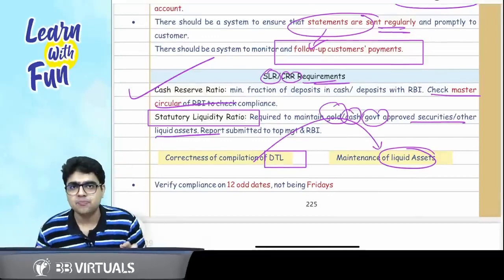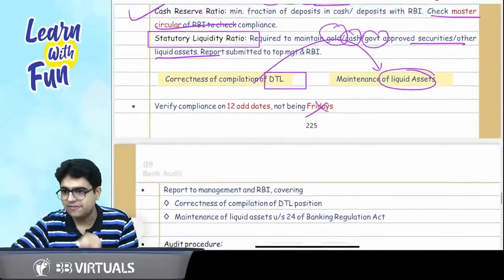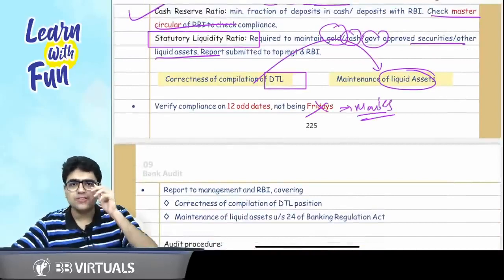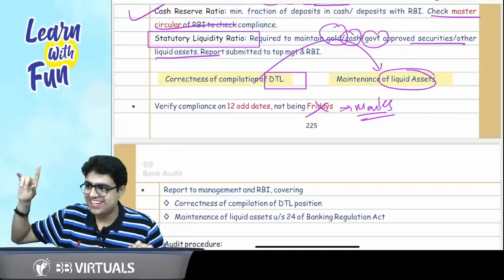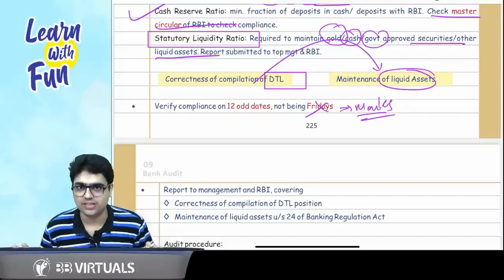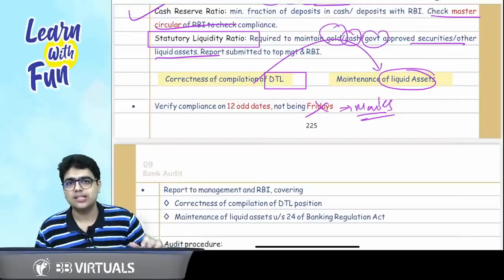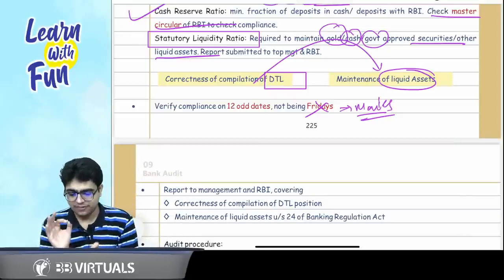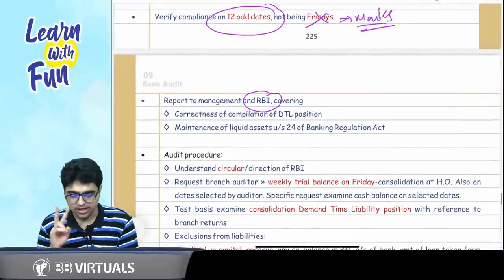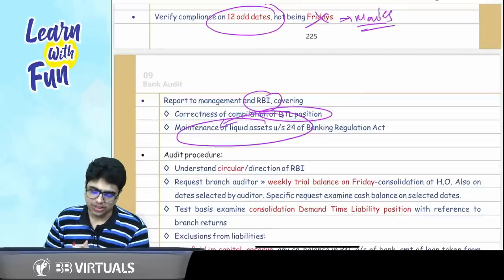But the main game is this: checking of SLR will take place on 12 odd dates during the year, not being Fridays. Sir, why not Fridays? Fridays are meant for movies. Fridays are meant for Bollywood, Hollywood, Tollywood, but not for SLR checking. The reason is that on Fridays, the SLR requirement is already checked at the head office. So it's better to check on other days for any non-compliance. So verify on 12 odd dates which are not Fridays. Plus report to the management and RBI regarding two things: demand and time liability position and maintenance of liquid assets under section 24 of the Banking Regulation Act.